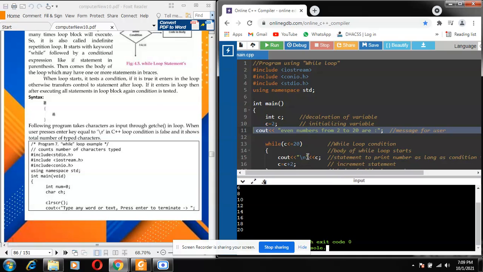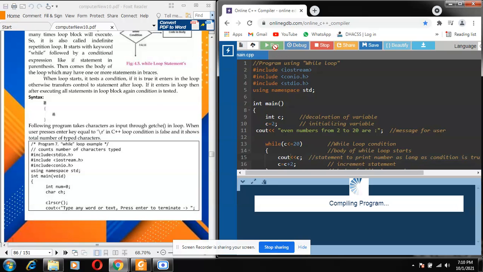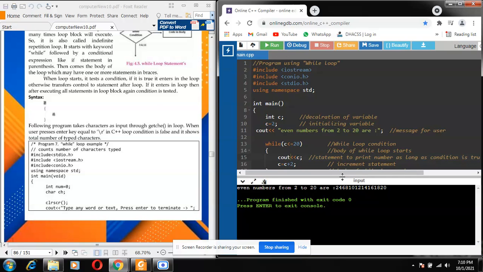The backslash n escape sequence helps the numbers come on new lines, every time a number is printed. If we remove it from here, let's see what the effect is on the program. Here you go. All the even numbers come on the same line.